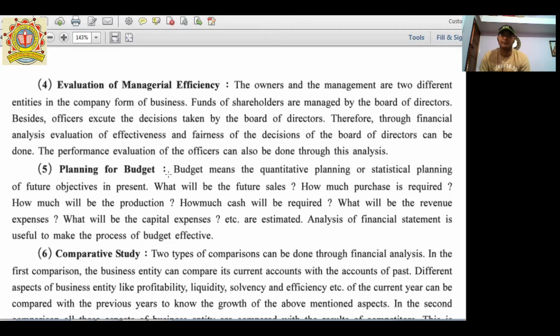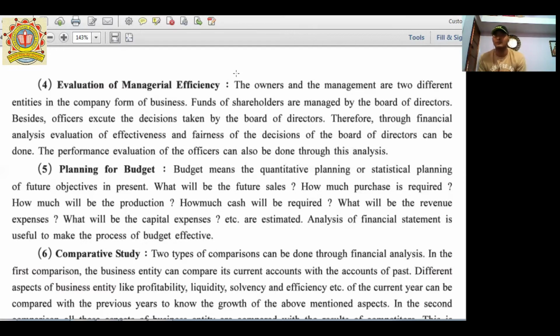Fifth point, that is planning for budget. Planning for budget presents the budget which we can make on the basis of past performance of the company. If past data are available to us, which we call historical data, then on the basis of past data, we can prepare the forecasting of budget.